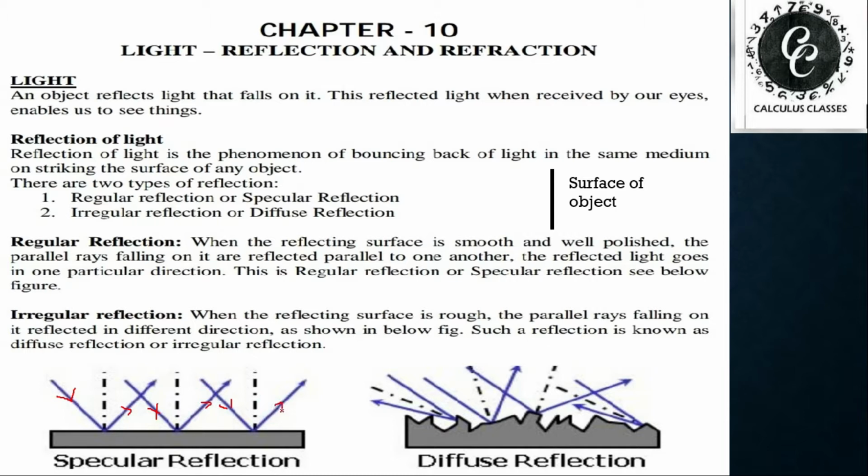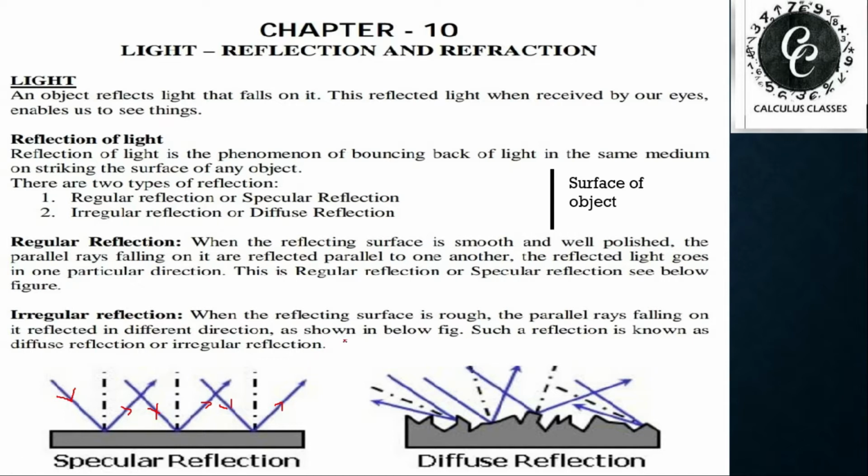That means the incident rays are parallel to each other and the reflected rays are also parallel to each other. This type of reflection is known as regular reflection. To understand regular reflection, the beam of incident rays should be parallel and the beam of reflected rays should also be parallel to each other.